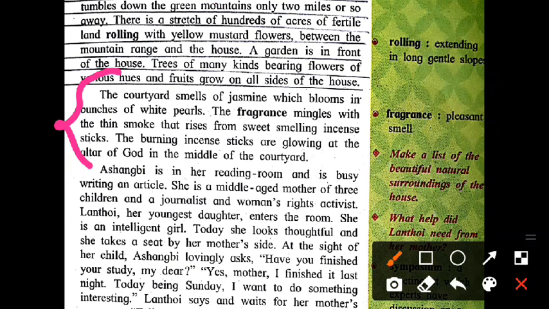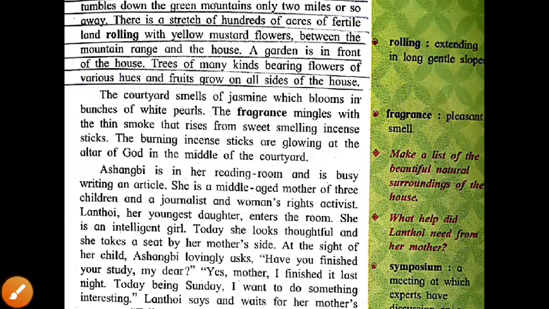In the second paragraph the surroundings close to the house are described. Flowers and the fragrance which spreads from these flowers, that means the smell, and burning incense sticks are described in the second paragraph. What is the particular line which indicates that the burning incense sticks are glowing at the altar of God in the middle of the courtyard? Indian people believe that whenever we put burning incense sticks in front of the house, it welcomes God. So this is about the second paragraph which is given there.